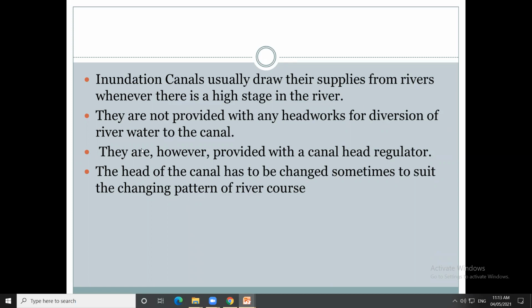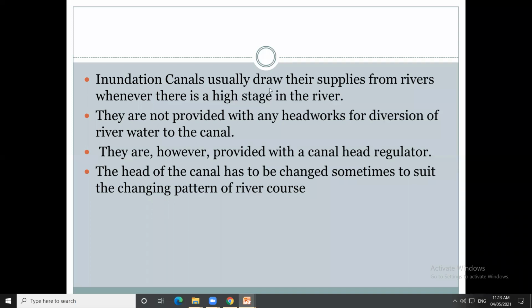So during high supply or during the maximum water level, at that time that water is used for irrigation purpose or for supplying water to the cities. That water may be used for drinking purpose or for growing of the crops. That is the inundation canal.